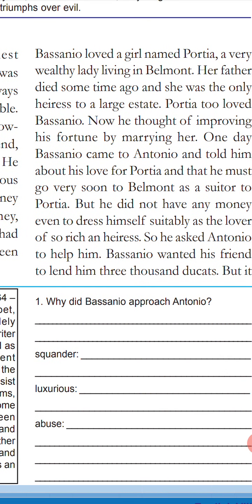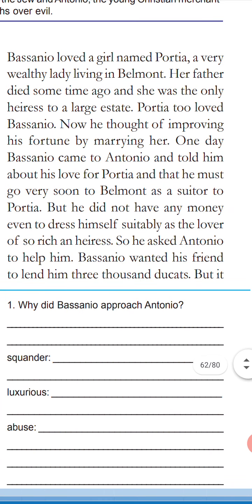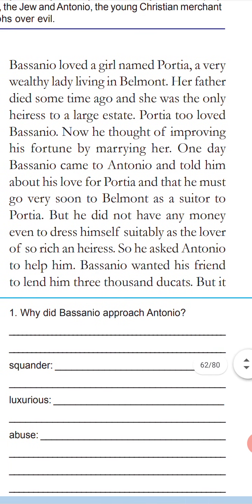Bassanio loved a girl named Portia. There's another character, Portia. Portia is the lover of Bassanio. Okay. So Portia, a girl. What is that? A very wealthy lady living in Belmont. Belmont is a place, right? A rich lady whose father died some time ago and she was the only heir. Heir means successor. Okay. To a large estate. Oh, that means Portia, a rich girl.